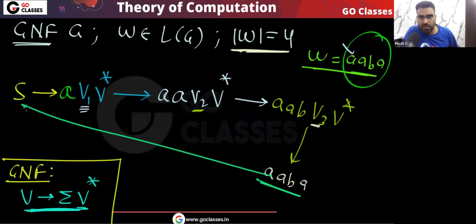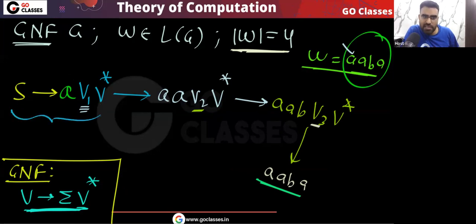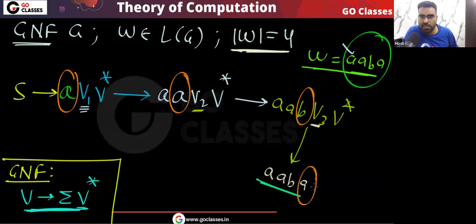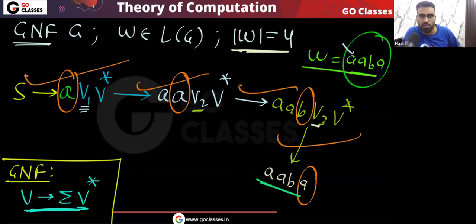So you can see, what will be the length of the derivation? The length of the derivation, you can see in every step. Can I say in every step we are getting one terminal symbol? Do you agree? This is an important observation you make. Here we are getting this symbol, here this symbol, here this symbol, here this symbol. In every step we are getting one terminal symbol. What is the length? You can see 1, 2, 3, 4.